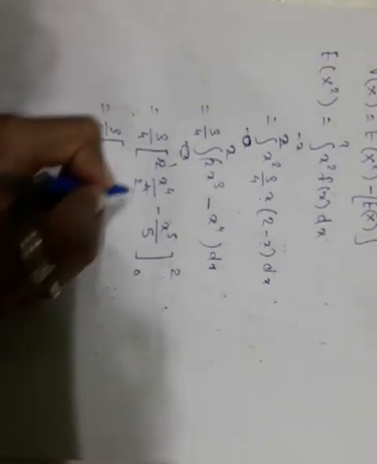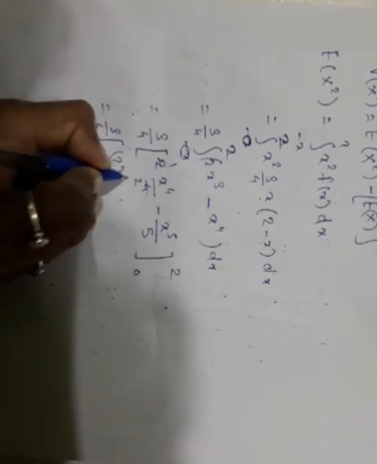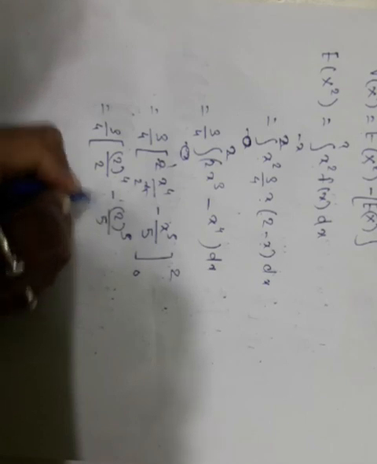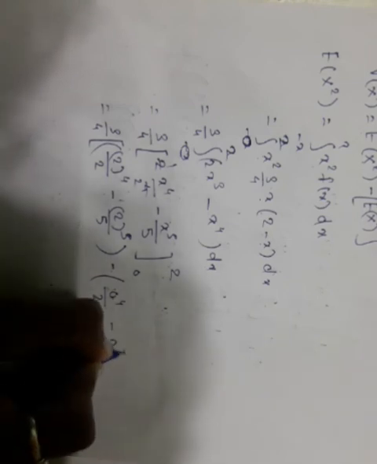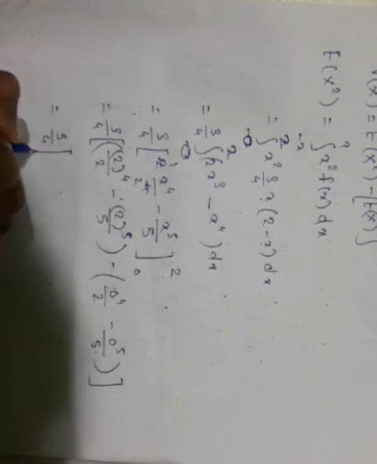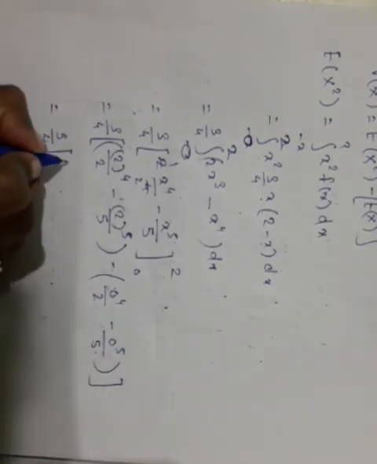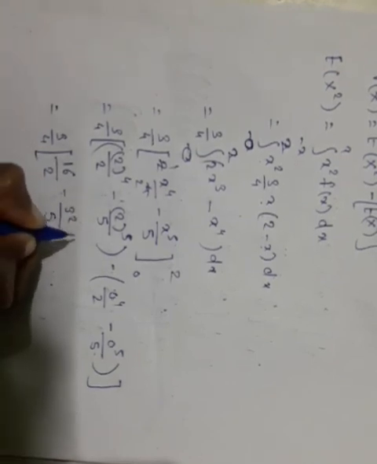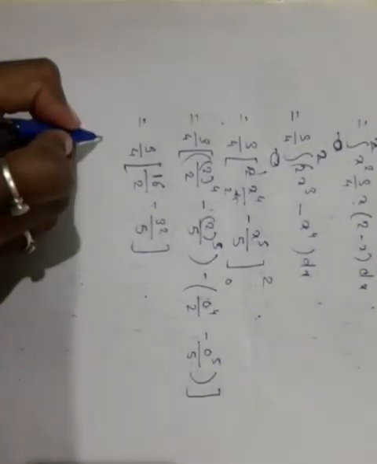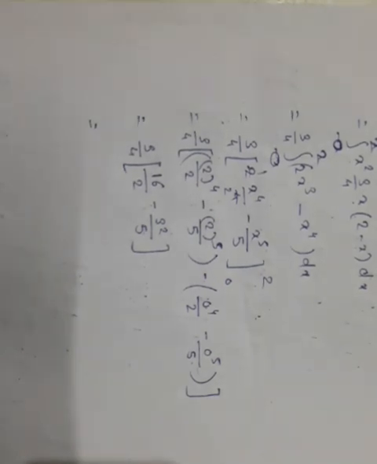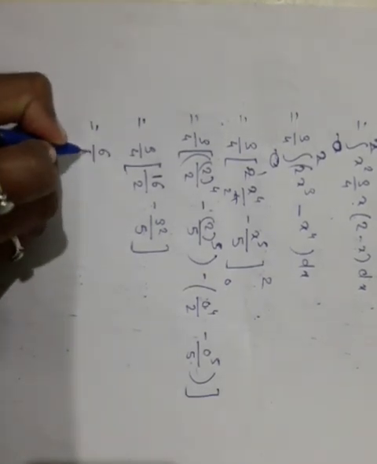Here 2 1s are 2, 2 2s are 4. 2 raised to 4 by 2 minus 2 raised to 5 by 5 minus 0 raised to 4 by 2 minus 0 raised to 5 by 5, which is equal to 3 by 4 [2 raised to 4 is 16 upon 2 minus 2 raised to 5 is 32 upon 5], and this is the 0. After solving this, we get 6 by 5.